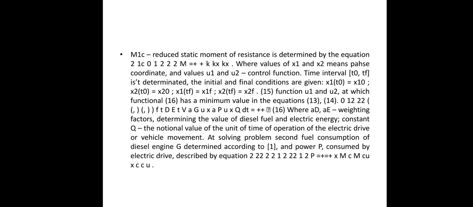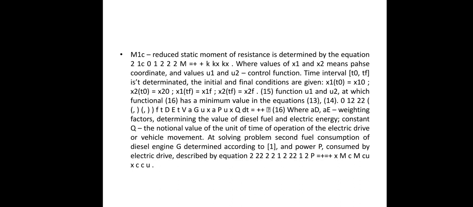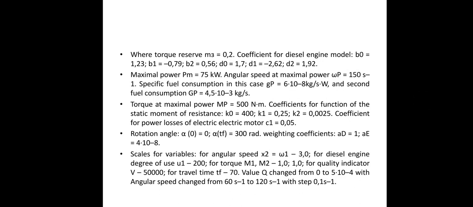The initial and final conditions are given by x1(t0) equals x1 naught. The fuel consumption of the diesel engine is determined by the corresponding equation, and the power consumed by the electric drive is described by this equation. The torque coefficient m3 is equal to 0.2 for the diesel engine model, and the maximum power Pm is equal to 75 kilowatts.